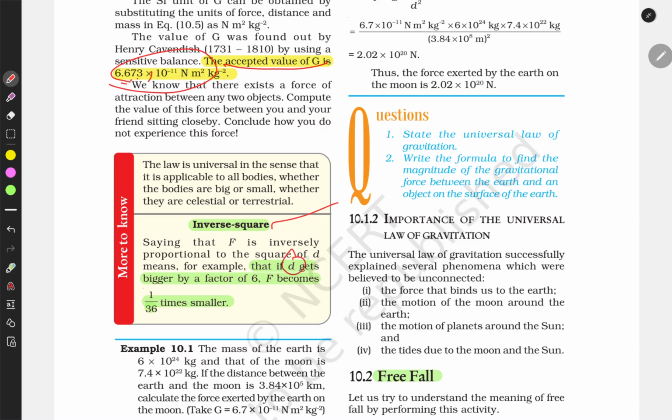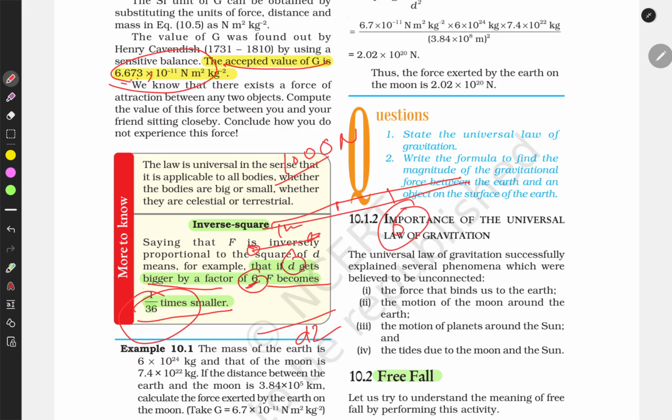If d, the distance between the two objects, gets bigger by a factor of 6, the force becomes 36 times smaller. This is a d square, no? It is a d square in between. Suppose the distance is 1 meter and the force between them is 1000 Newton. If the distance increases by 6, now it is 6 meters, and because it is a square, the force will be 36 times smaller.